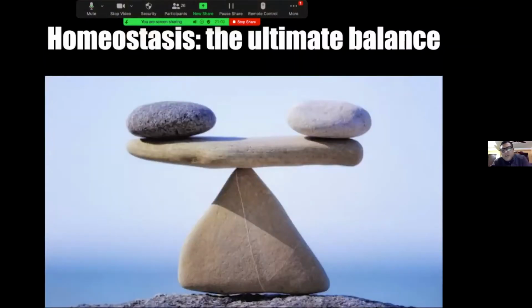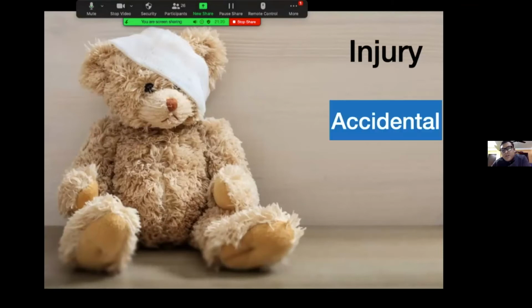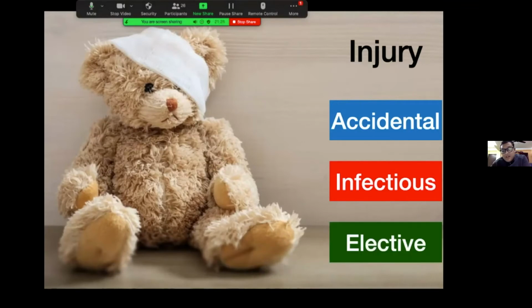Many of these human body systems work in concert to maintain homeostasis, that is the ultimate balance. This homeostasis in the human body is damaged or disrupted whenever there is injury. Injury may be accidental, injury may be some form of infection, or injury may be elective in modern day practice, where there are many elective surgeries. Homeostasis means maintenance of near constant conditions in the internal environment in whatever conditions.